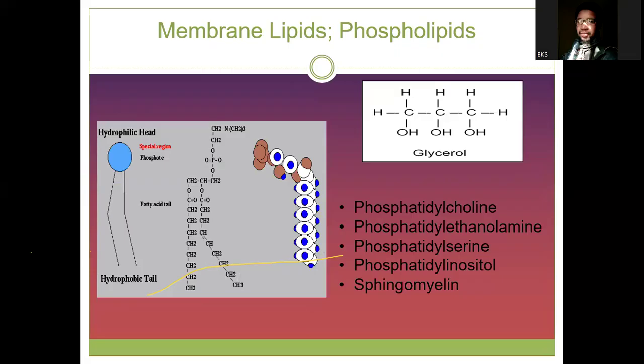Now, starting with phospholipid, or membrane lipid. What is this phospholipid? The phospholipid contains two parts. We can see the structure there. Can we see my cursor?